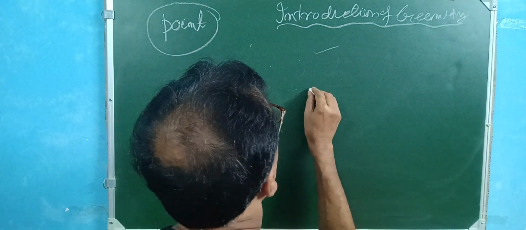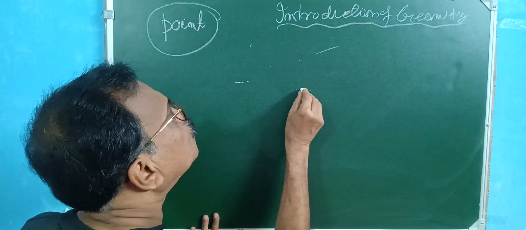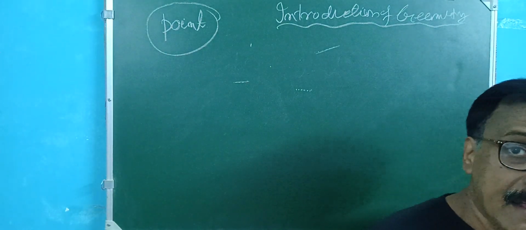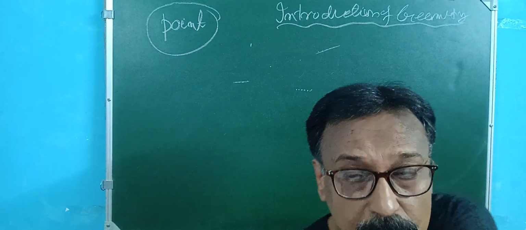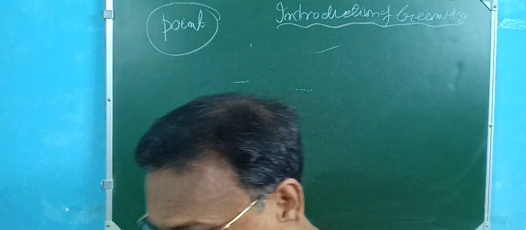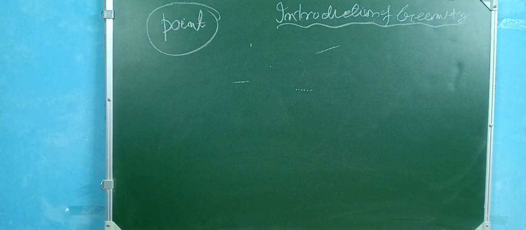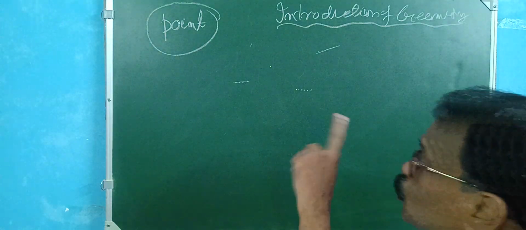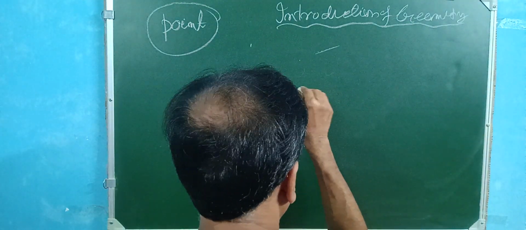In between this point, there are so many points, countless points in a line. That means first you draw a point, and a line is developed by joining the points. Is it clear to you? A line is developed by joining the points. So this is actually called a straight line.